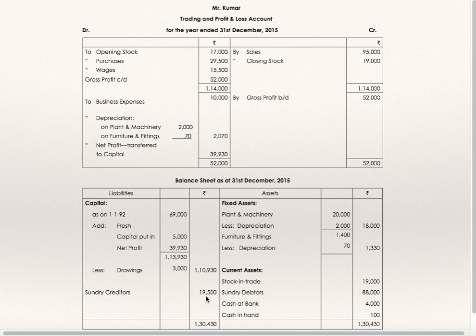Sundry creditors, closing creditors. Capital: opening capital 16,900 plus additional capital introduced 5,000 plus net profit, which we have just found out, 39,930, less drawings. So this is the amount of closing capital, 1,10,930.